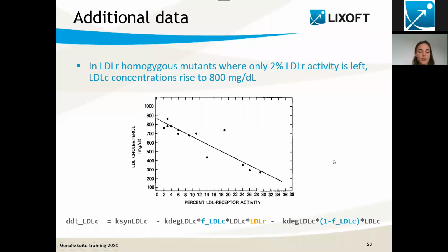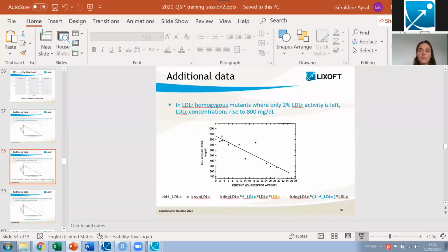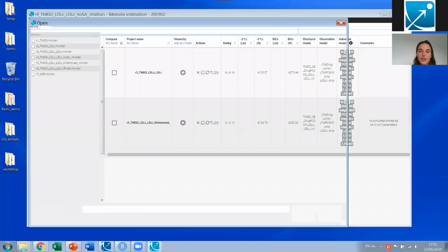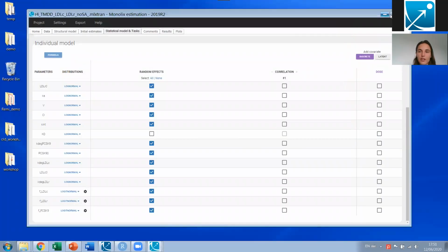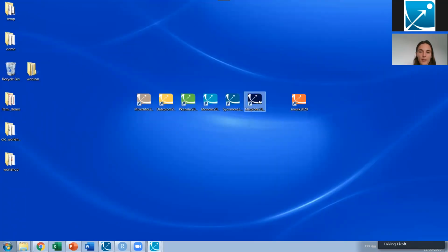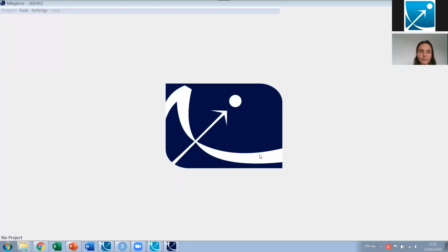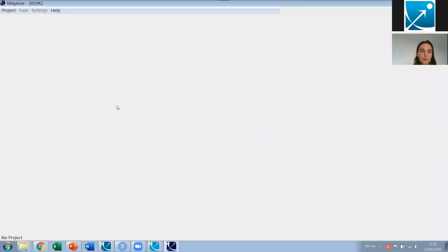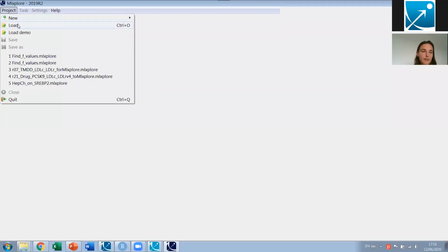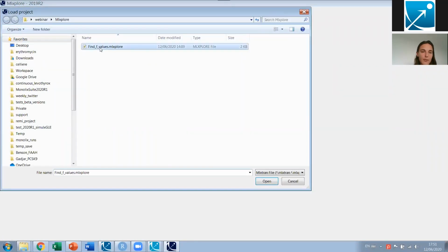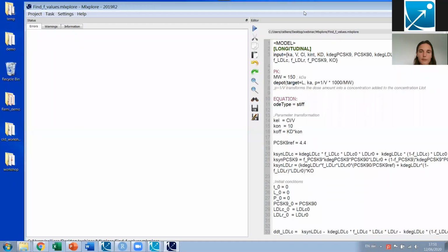To do this, I'm going to use MLexplore, which is our application for model exploration. I have set up a script in advance that we can use directly to find the F values.